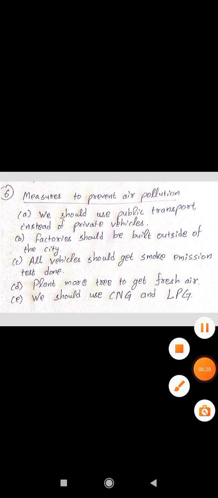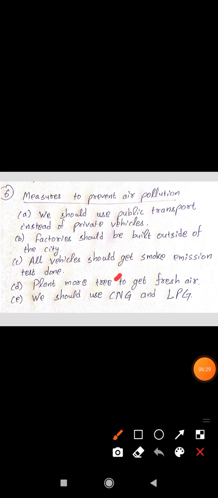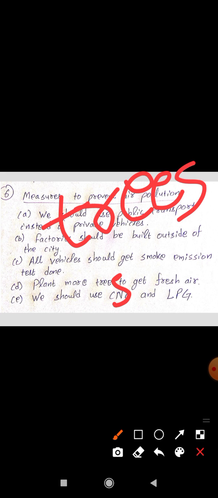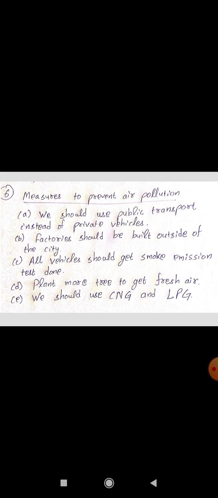Children, here you can write plant more trees. This is more trees. Okay. Trees. I have written only tree. You write it trees. And you can write full form of CNG, what is it, children? Compressed natural gas. LPG is liquefied petroleum gas.